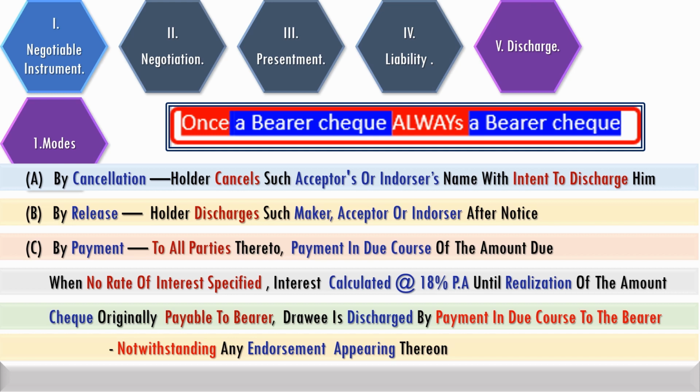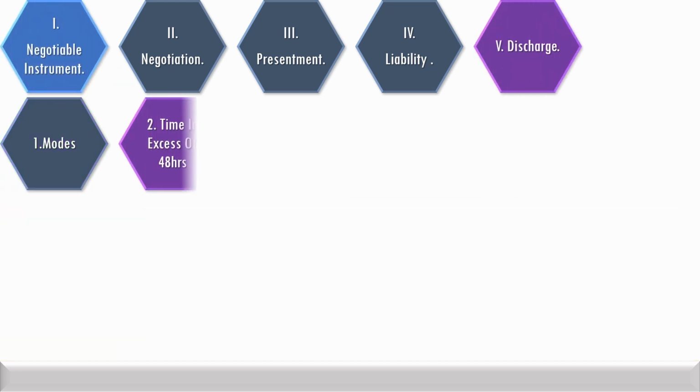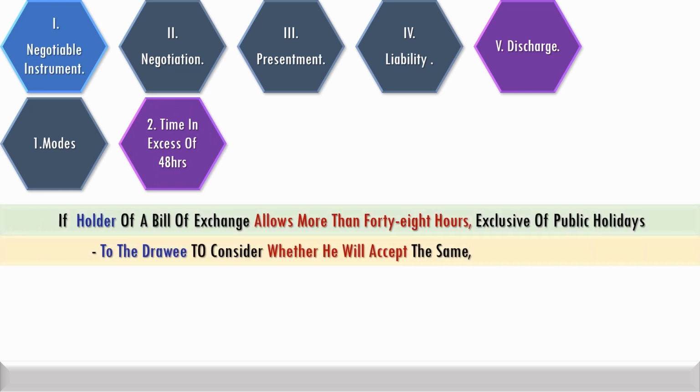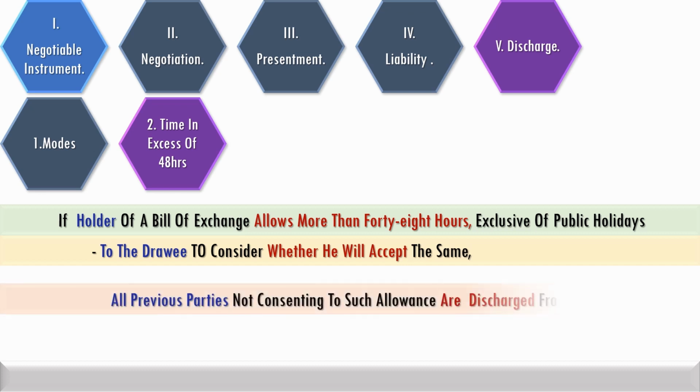appearing thereon. If the holder of a bill of exchange allows more than 48 hours, exclusive of public holidays, to the drawee to consider whether he will accept the same, all previous parties not consenting to such allowance are discharged from liability to the holder.